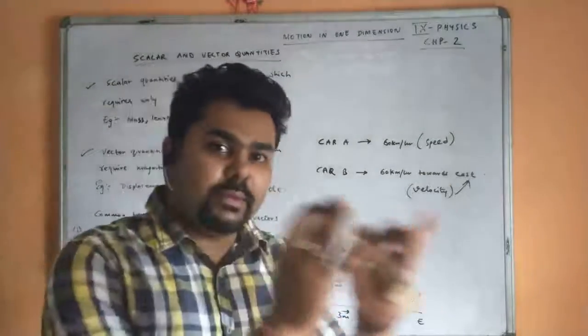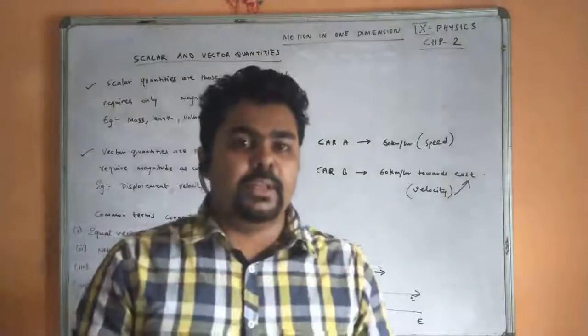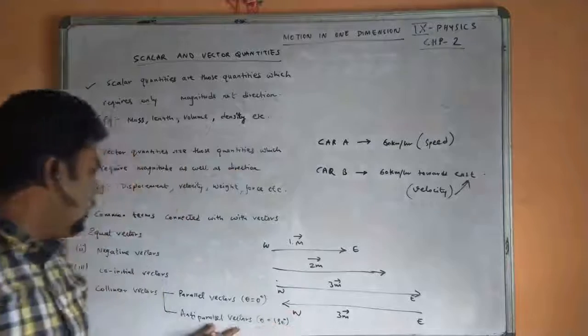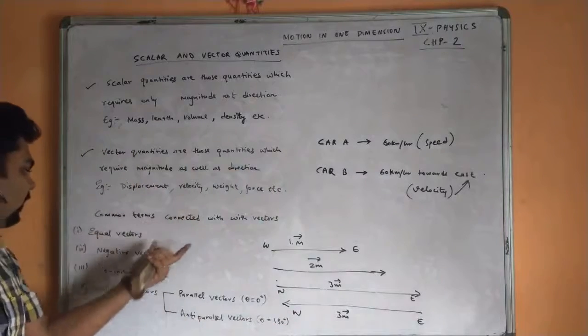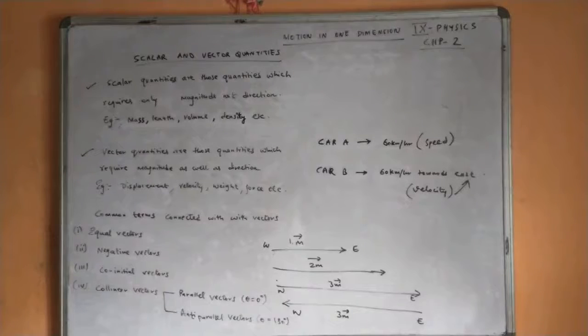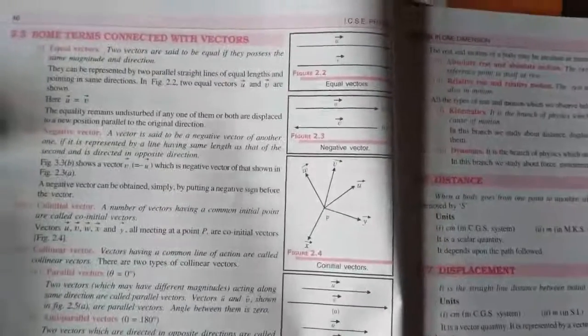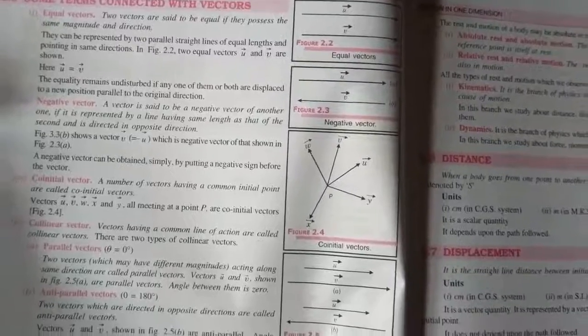If they are acting in the same direction, we consider it as 0 degree. If both vectors are acting in opposite directions, they are considered anti-parallel vectors. So these are the different terms which come under vector quantity. All this you will be writing in your exercise book: equal vectors, negative vectors, co-initial vector, collinear vector, which is subdivided into parallel vectors and anti-parallel vectors, along with the diagram.